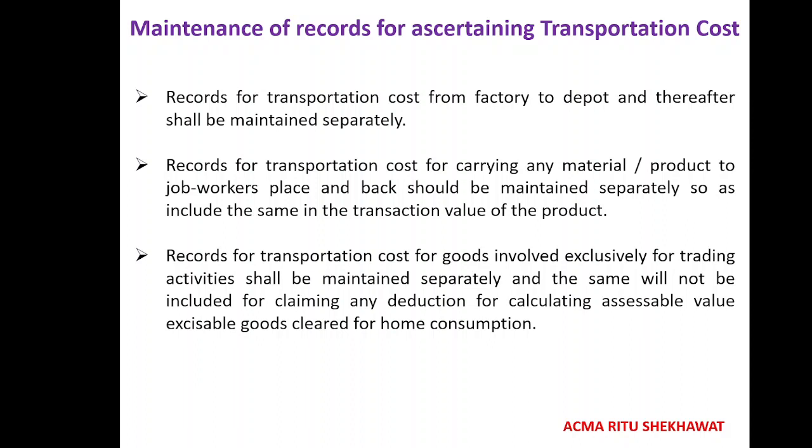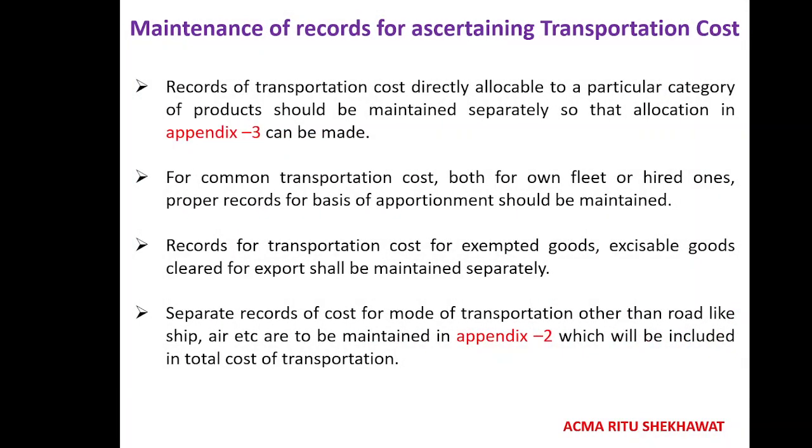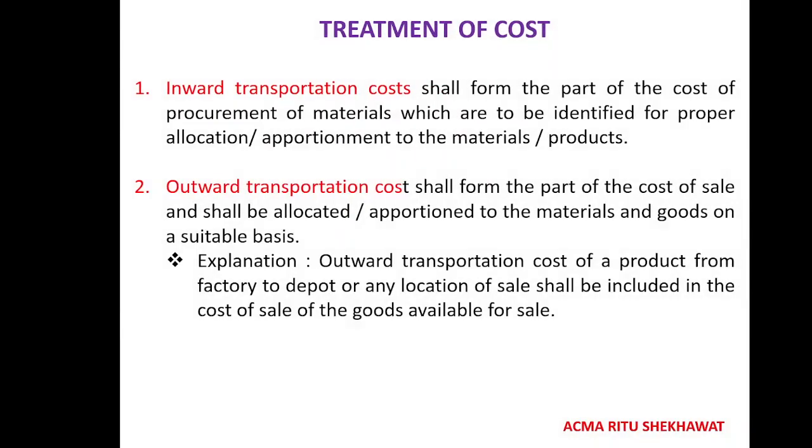Records of transportation cost for goods involved exclusively in trading activity shall be maintained separately. So these are the records that should be recorded separately. Now the treatment of cost, inward and outward. Inward transportation cost, when you club it in your cost sheet, should form part of the procurement cost of material because it is an essential part of your material. Outward transportation cost shall be included in the cost of sale of goods because outward transportation is beneficial in the sale of the finished goods.